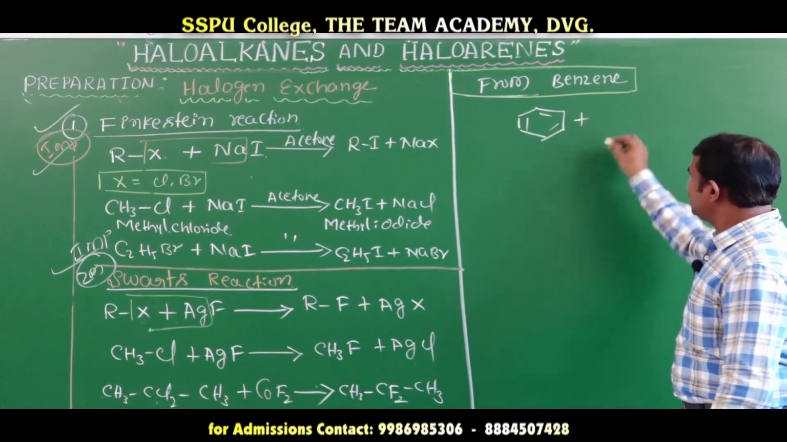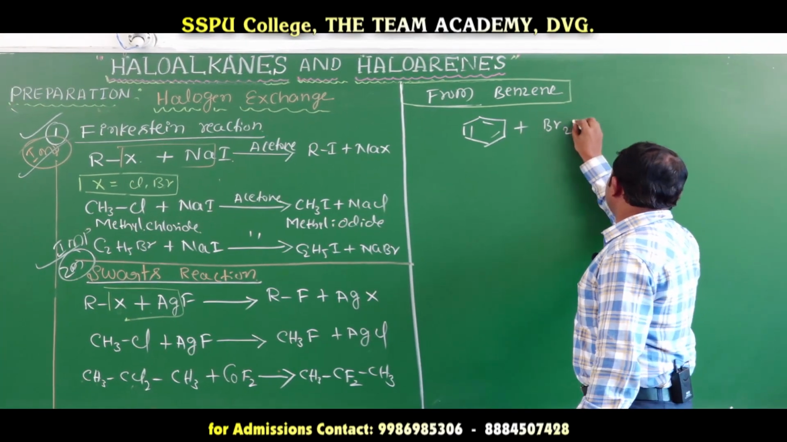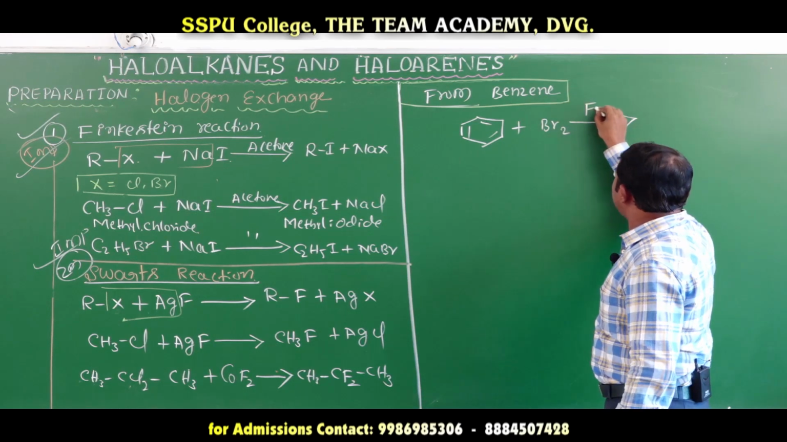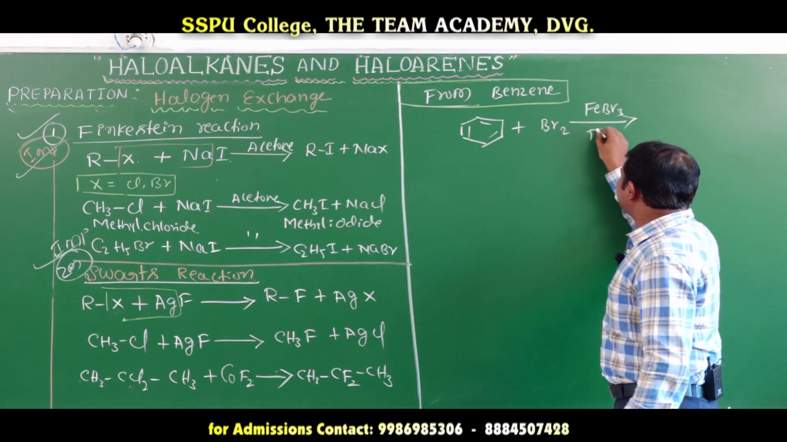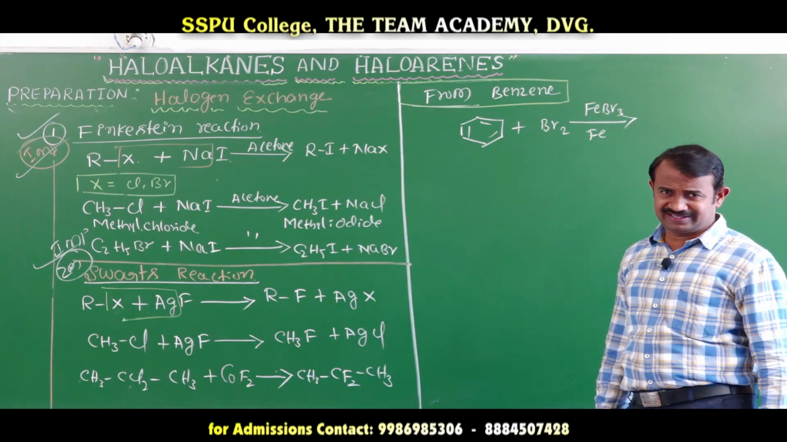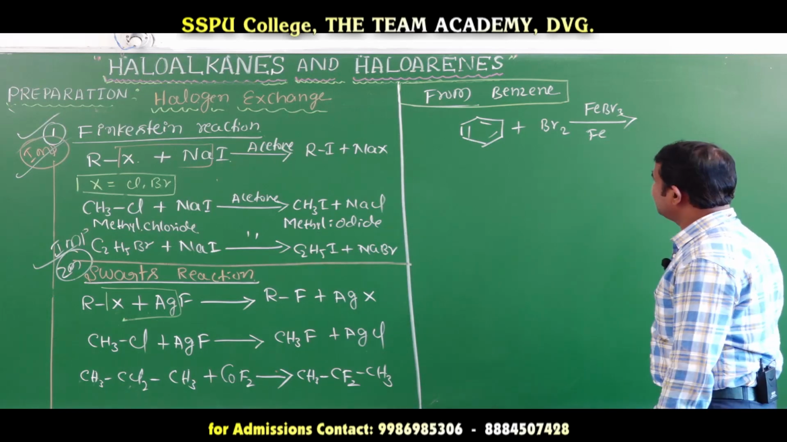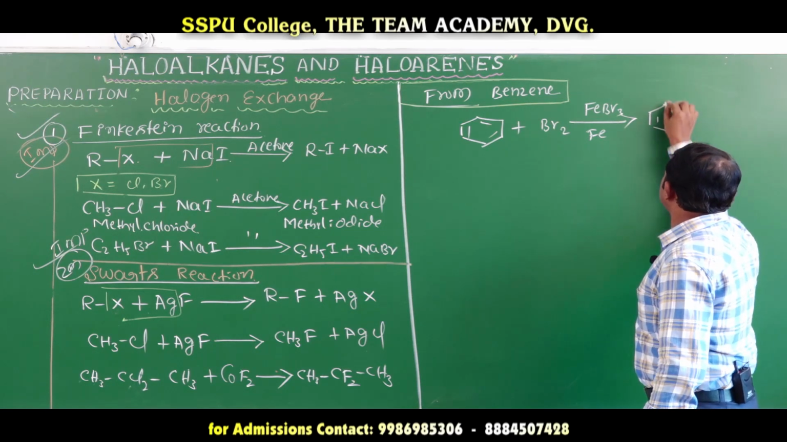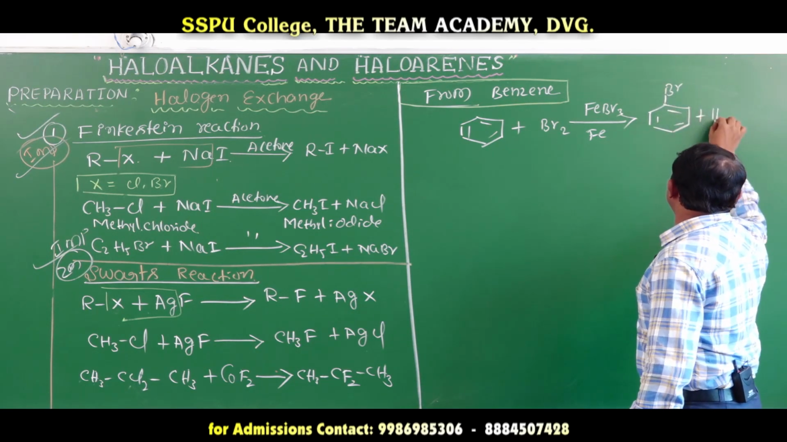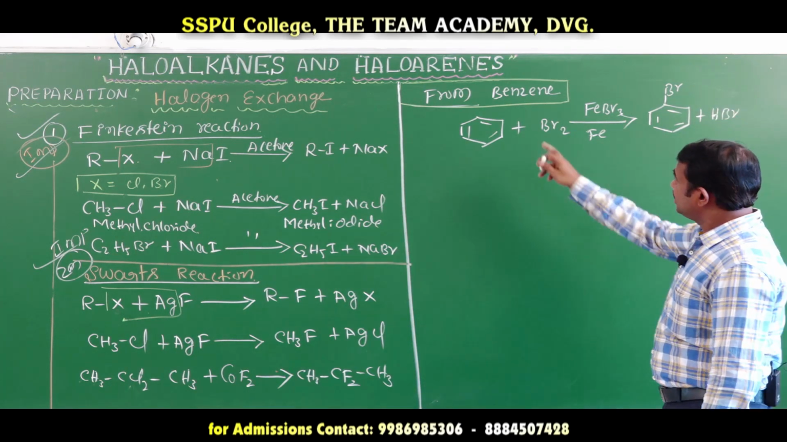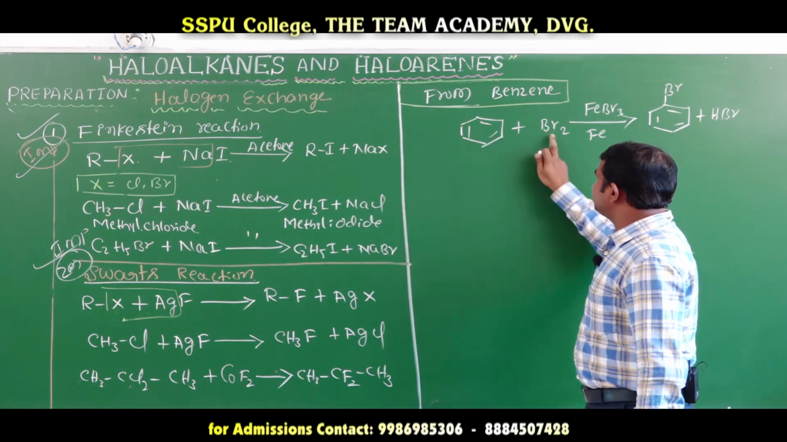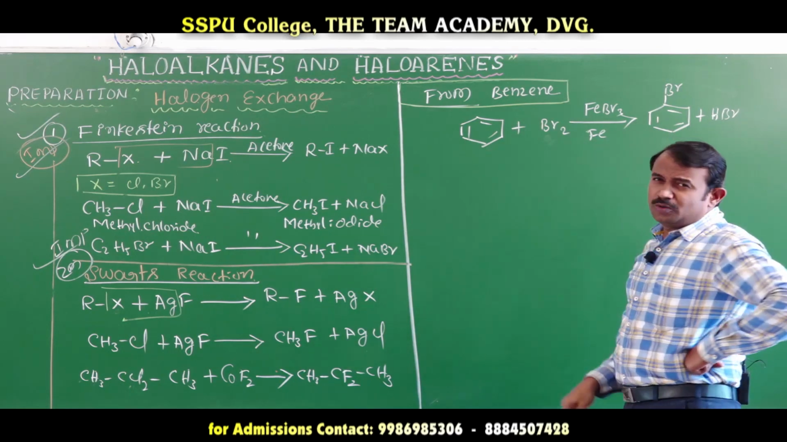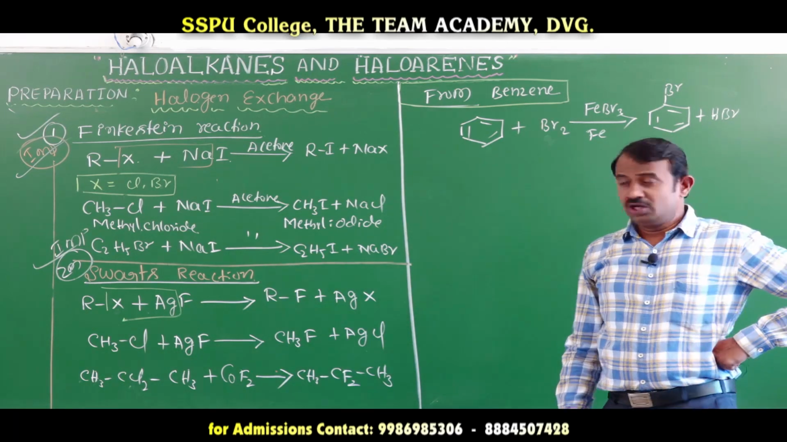The first one, from benzene: benzene, as we discussed previous year, reacts with bromine in presence of ferric bromide, or iron as a catalyst in presence of bromine, the electron carrier, to form bromobenzene and hydrobromic acid. Suppose you take toluene. When toluene reacts with bromine, it forms orthobromotoluene and parabromotoluene. You can prepare it here also.